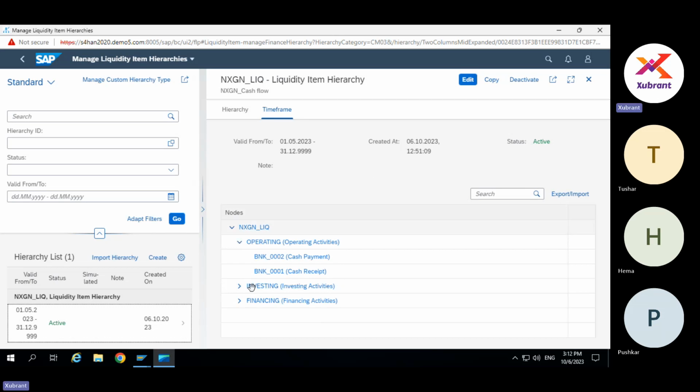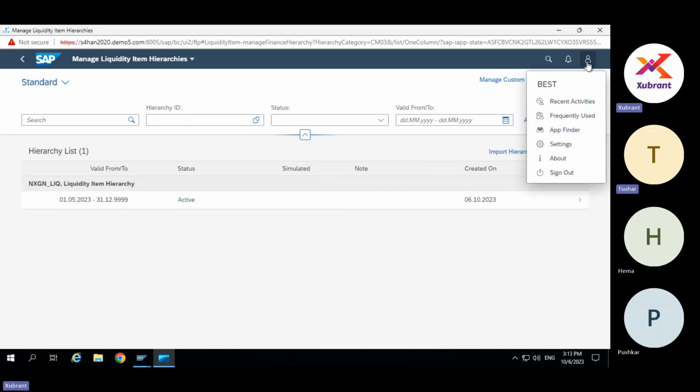So here you get a free form, you can build your hierarchy. And let's say we are following the same format like cash flow from operating activities, investing activities, and financing activities. So here I have created the 3 nodes, and below those nodes, I need to map the liquidity items. The standard ones which they have given are very basic. They have given 8 to 10. But if you have to map in this format, we would require at least 25, 30 liquidity items to match different types of flows.